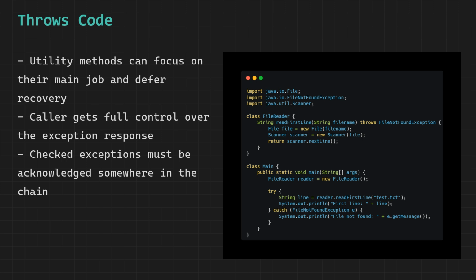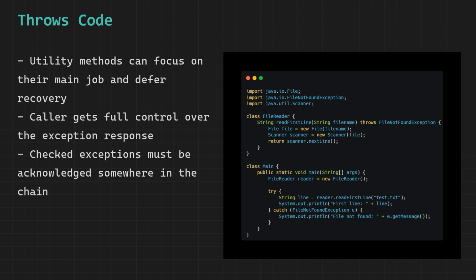Because readFirstLine declared throws FileNotFoundException, the compiler now forces the caller, which is main, to handle it. We wrap the call in a try-catch block with a catch for FileNotFoundException. Since the file test.txt does not exist on the system, the moment Java tries to create the scanner inside readFirstLine, it throws a FileNotFoundException. That exception is not caught inside readFirstLine because readFirstLine chose not to handle it. So the exception travels up the call stack to the main method where the catch block is waiting.